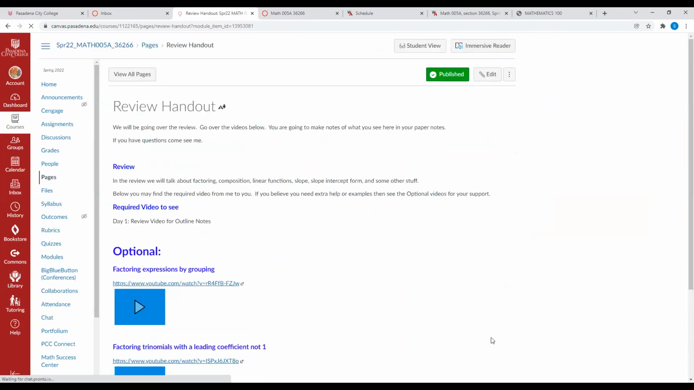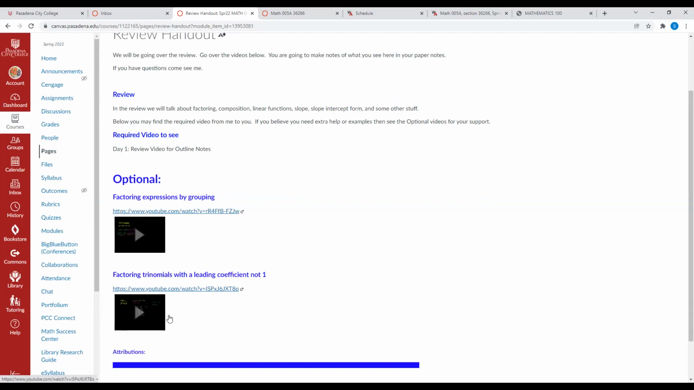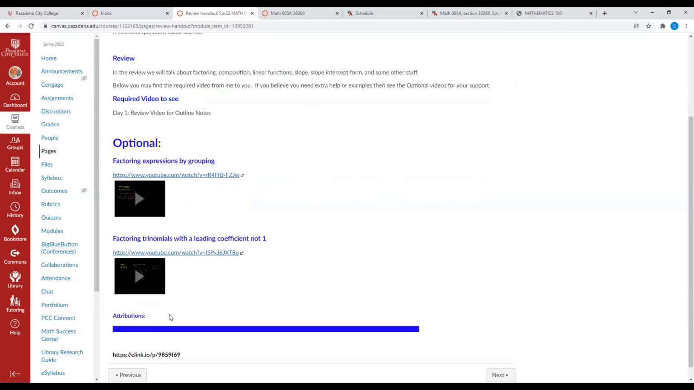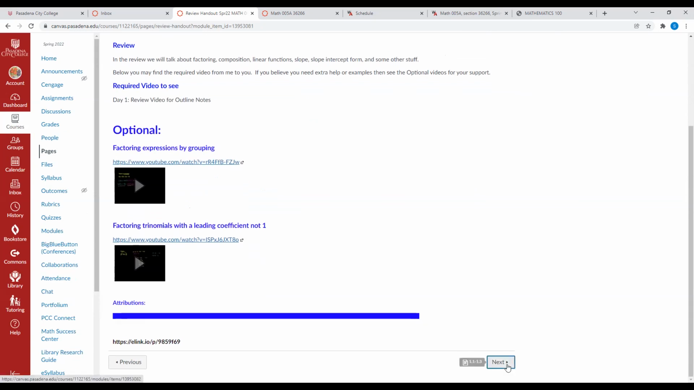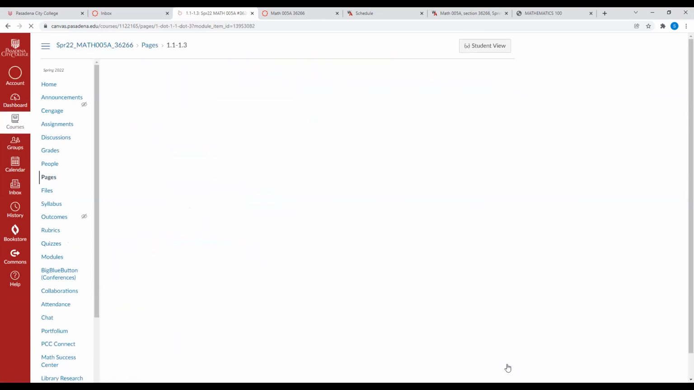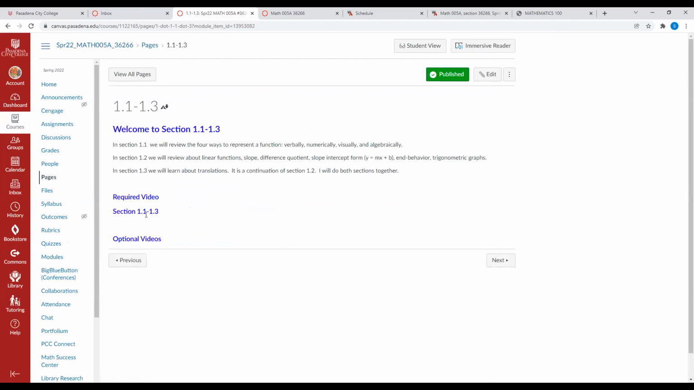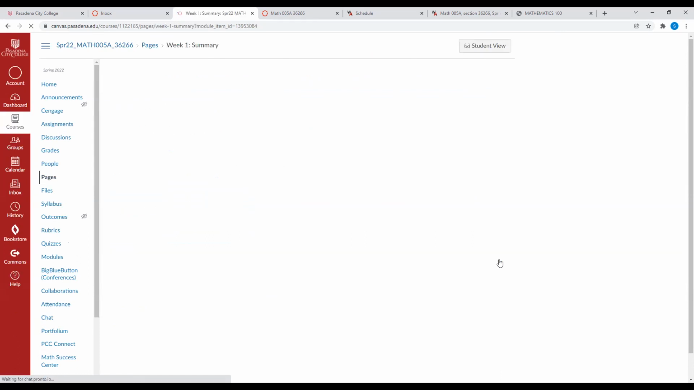Once you click on next, you're going to be able to see the required video. This will be the required video, day 1, review video for outline notes, okay? Then this will be some optional videos. For the optional videos, you're not required to see them, only if you need to. Okay, move on to next. You're going to see the required video. Okay, I'm gonna place it in here. The video is not available yet, but it will be there.